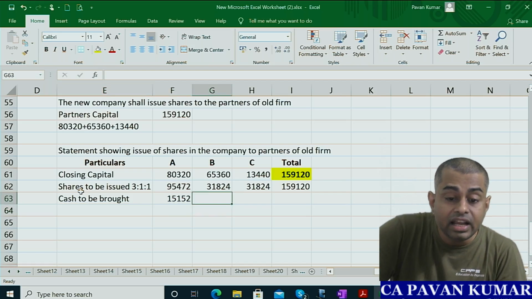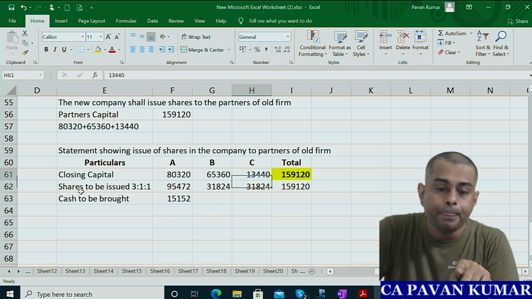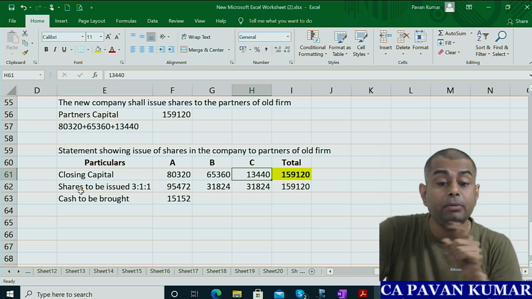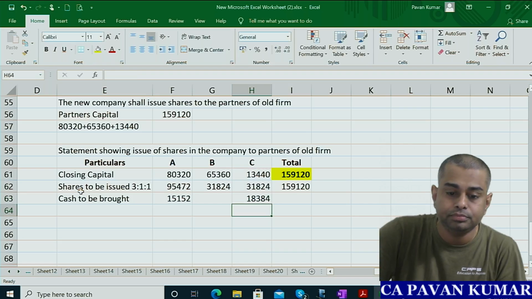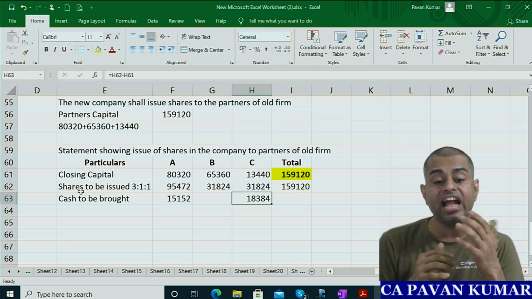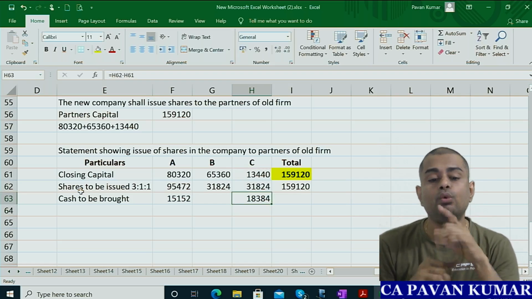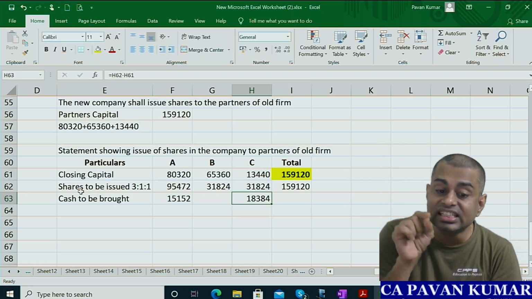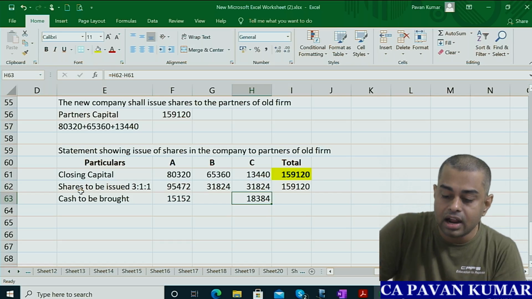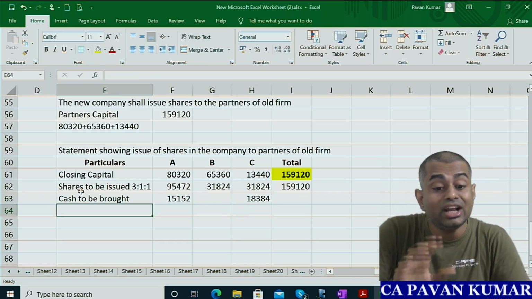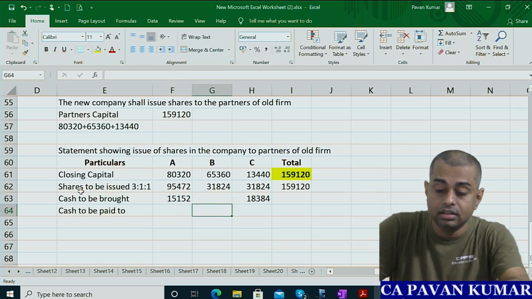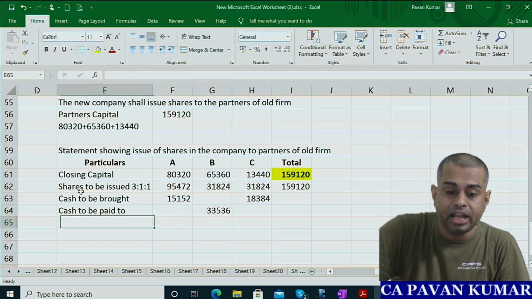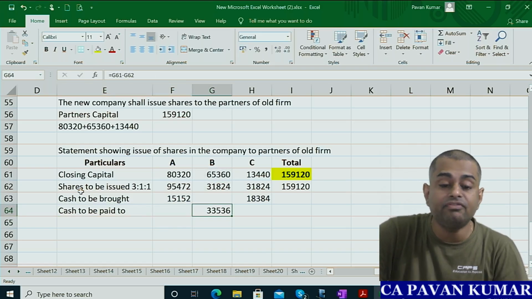Okay. Similarly, look at C. His capital is 13,440, but you are issuing shares for 31,824. So he has to bring cash, 18,384. Then what about B? B's closing capital is 65,360, but he is getting only 31,824, so cash to be paid to B is 33,536.